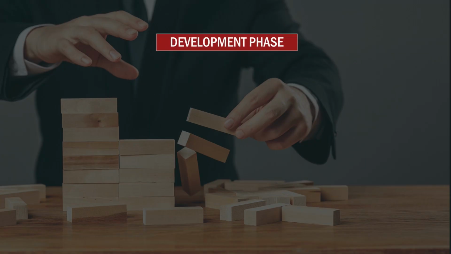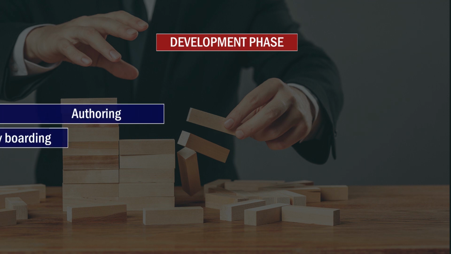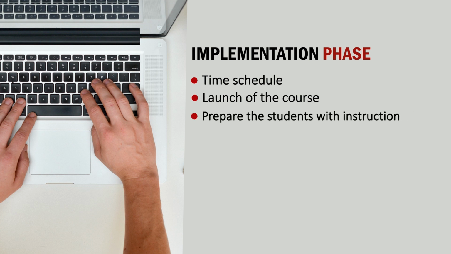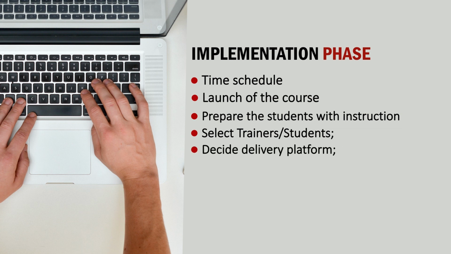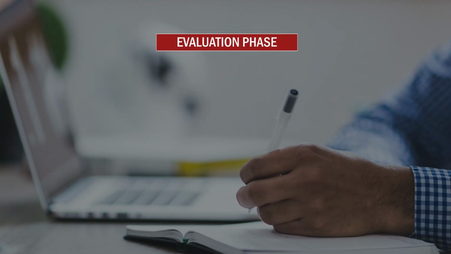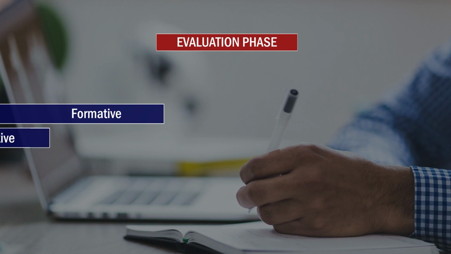In the development phase, we have 3 components: authoring, storyboarding and prototyping. In the implementation stage, we have to stick to the time schedule, and see when to launch the e-courses or e-programs, prepare the students with instruction, select trainees and students and also facilitators and trainers, decide the delivery platform, maintain the schedule and develop a technical support system. The evaluation phase refers to your formative and summative evaluation.